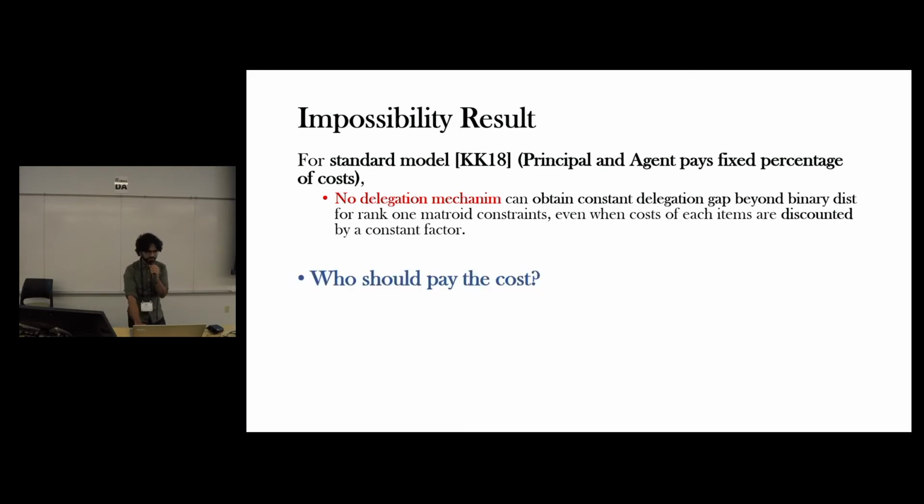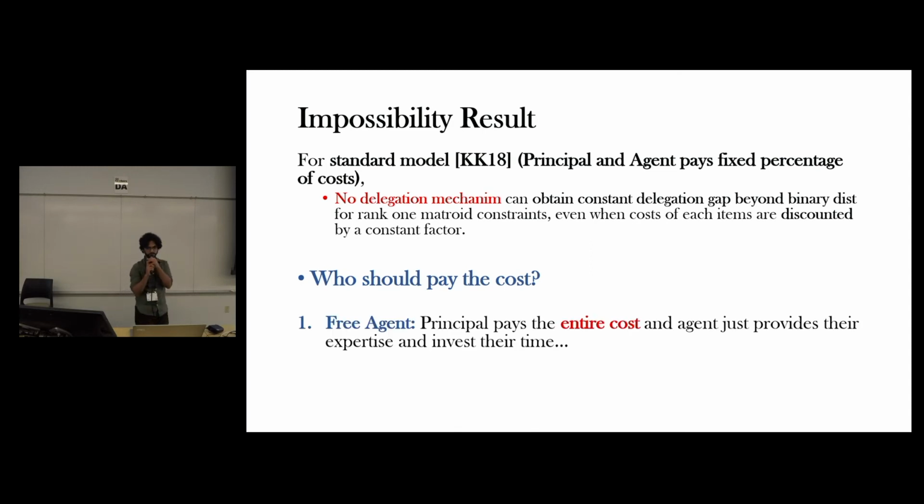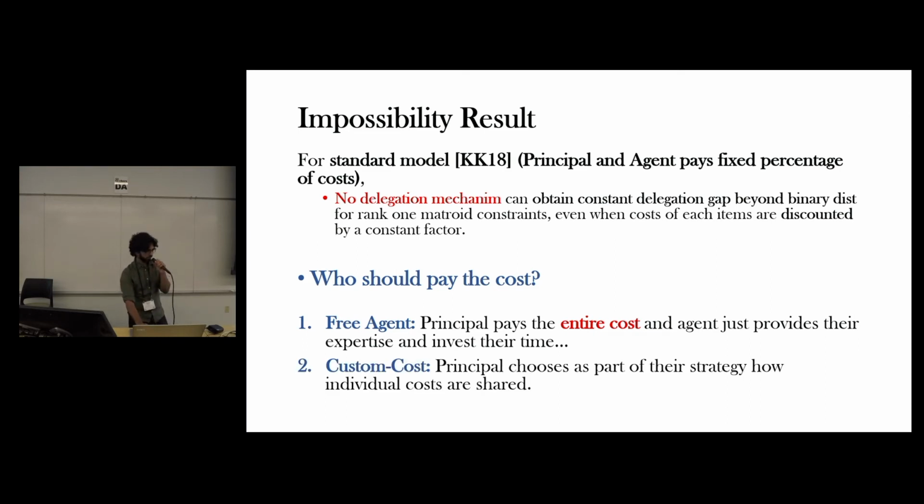So the next natural question is who should pay the cost, right? In this work, we propose two models. The first model is the free agent, where the principal pays the entire cost, and the agent just provides their expertise and invests their time. And in the second model, we propose a custom cost, where the principal chooses, as part of the strategy, how the individual costs are shared. And here the principal is clearly slightly more powerful.